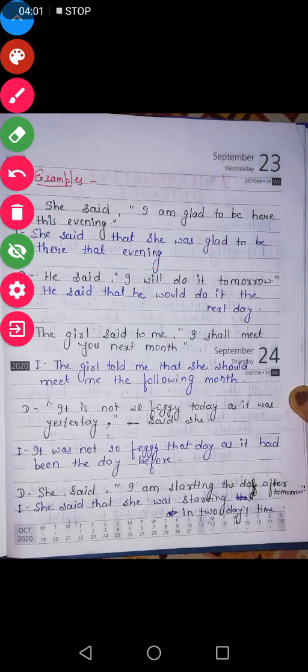Then let us see the next example. The girl said to me, I shall meet you next month. So the girl said to, because we have an object after said, so said to will change into told. The girl told me that I, first person, according to the subject. Subject is girl, right? And for girl, what pronoun do we use? We use she. So shall changes into should, will changes into would, can changes into could. So in this way these changes take place.